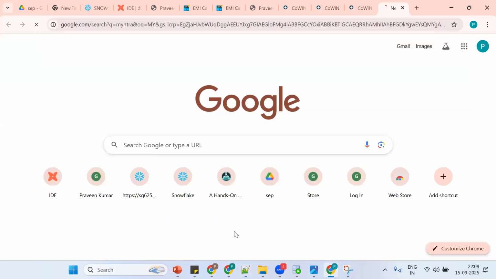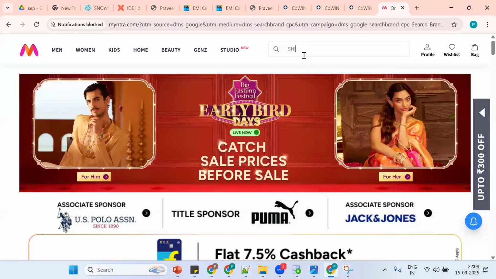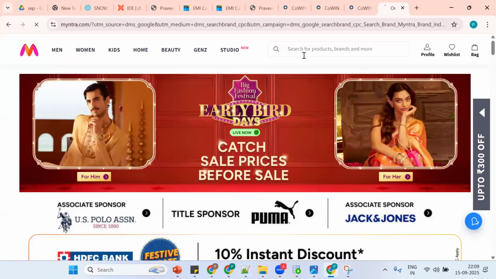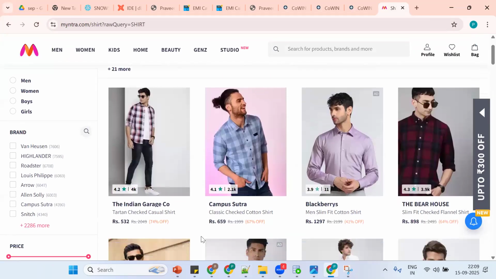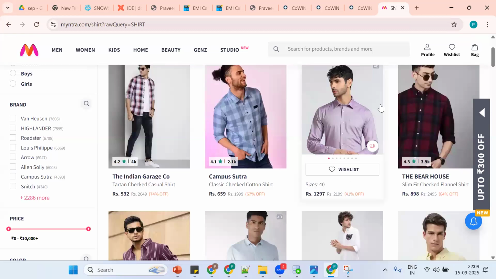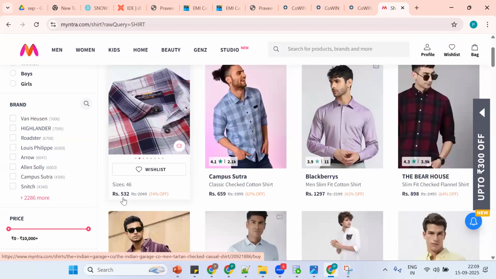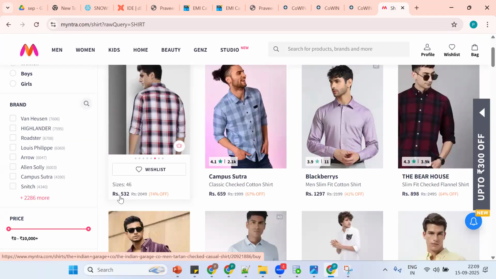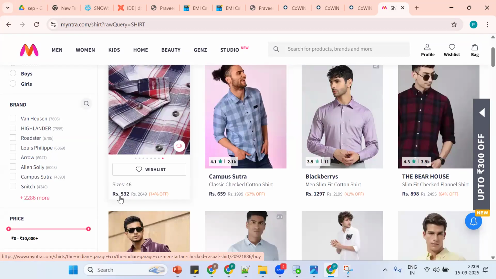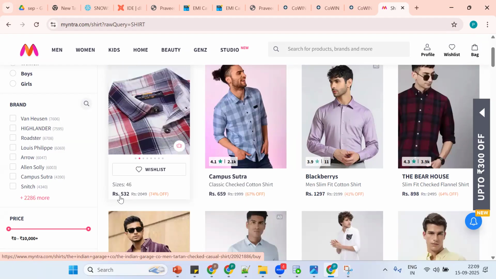Let me go to the Myntra application. Now I want to purchase a shirt. Let me go to shirt, the filtering concept. See capital T, capital I, capital G, how are we getting that? The initcap concept. In my database something is there, but I want to go for 2 characters. Before that, I want to put the rupee symbol in the output, using the concat concept.